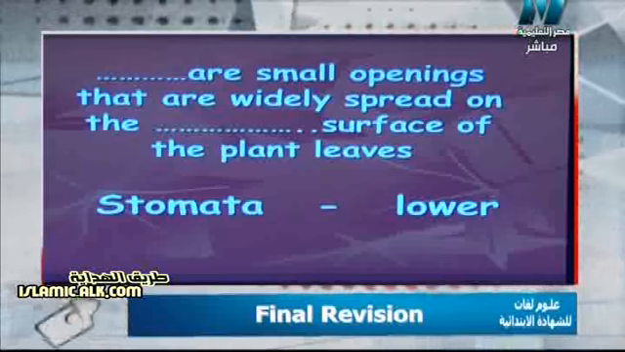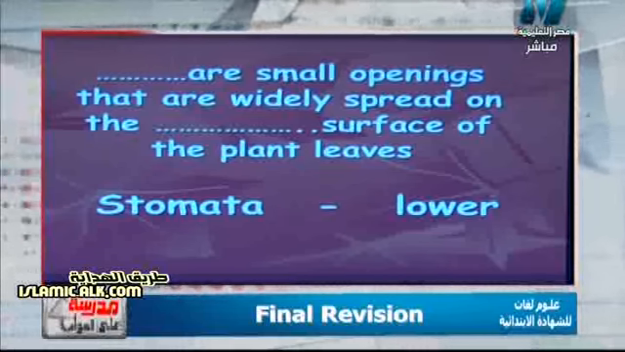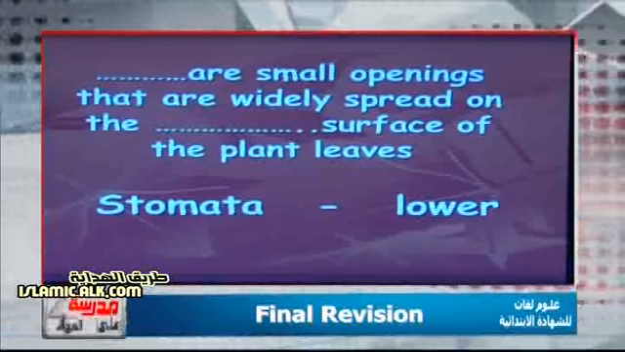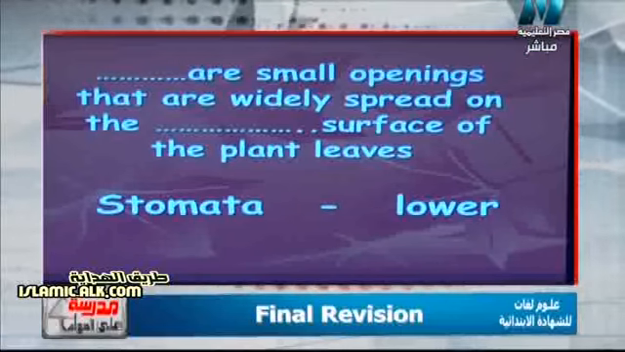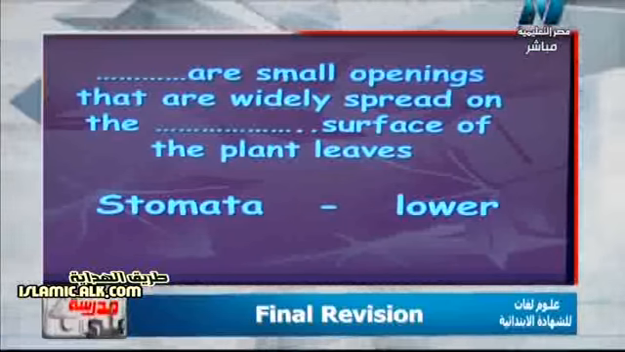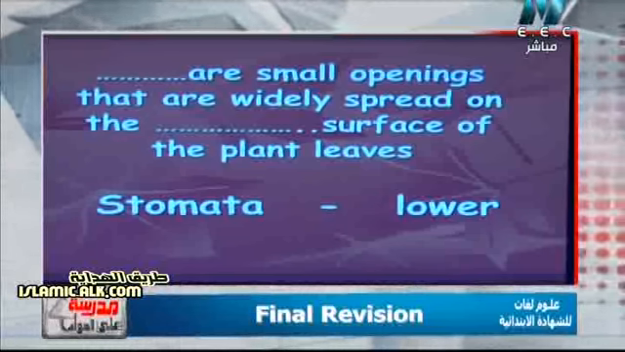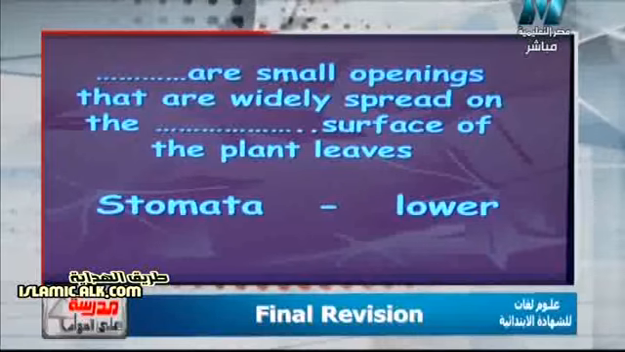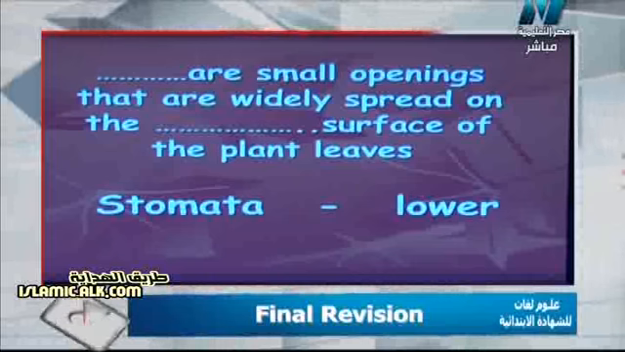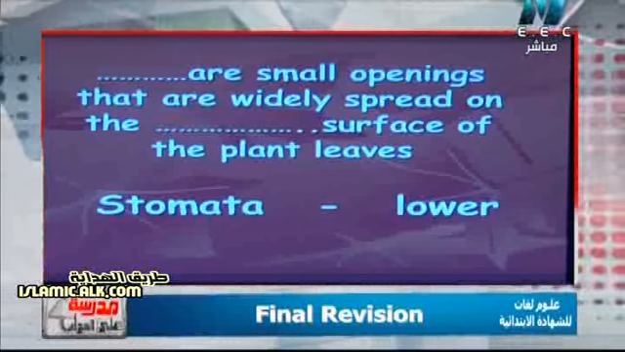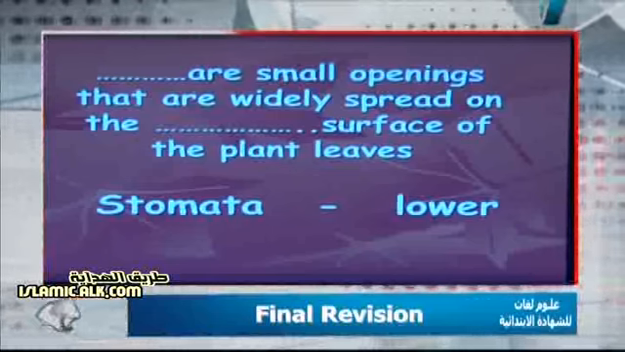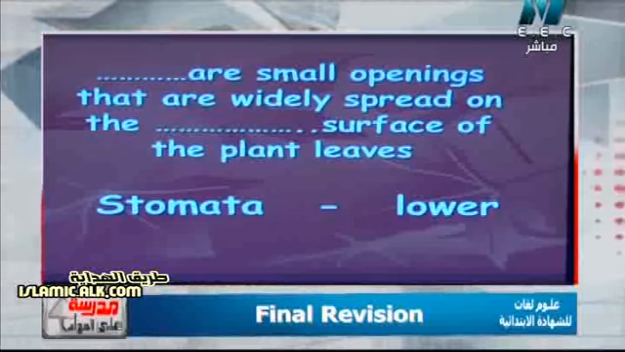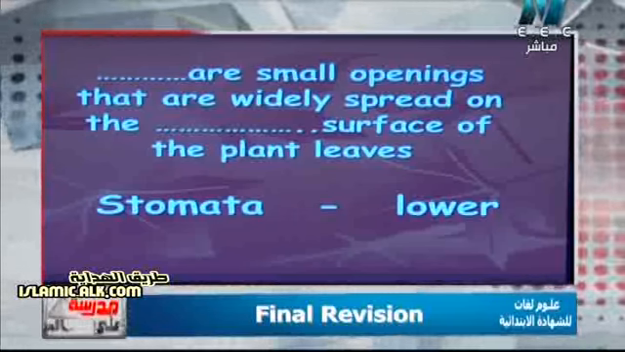To decrease transpiration process, an important process we call transpiration. In this process, the plant loses water in the form of water vapor, and also the plant must save water. So the stomata must be widely spread, not on the upper surface, which is exposed to the sun, but on the lower surface. So God created the stomata more on the lower surface. Why? Give reason: to decrease transpiration process. So again, stomata are small openings that are widely spread on the lower surface of the plant leaf.